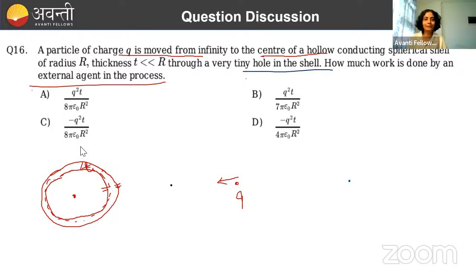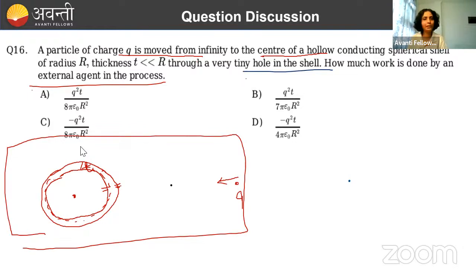Now, initially system हमारा क्या है? चलो, let's take this as the system. ठीक है? So initially these two are infinitely separated. Their energy will be what? Potential energy of the system will be 0. There is no kinetic energy because none has any sort of velocity. Done. So overall energy of system initially is what? 0.